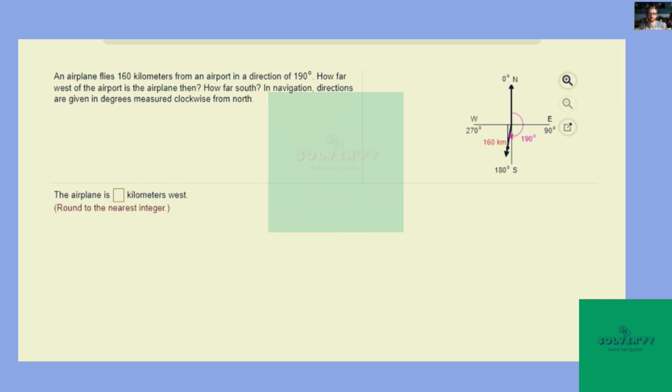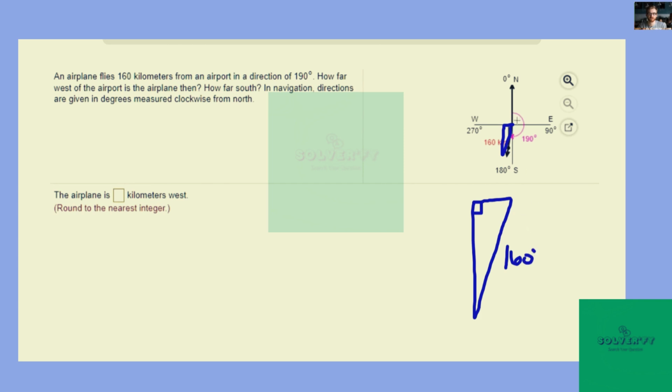So let's think of this as a right triangle here. I will blow that up. Well, I guess if we're going to match it with the picture, it would look like this. So I'm going to blow that triangle up. It is a right triangle where the hypotenuse is the 160 kilometers.